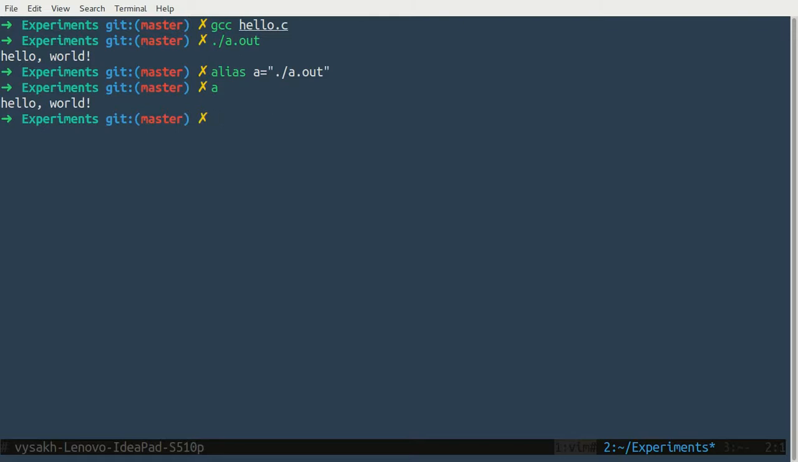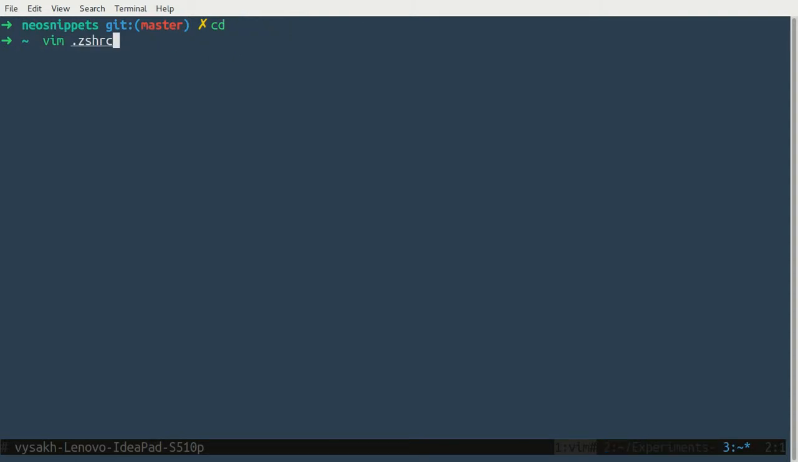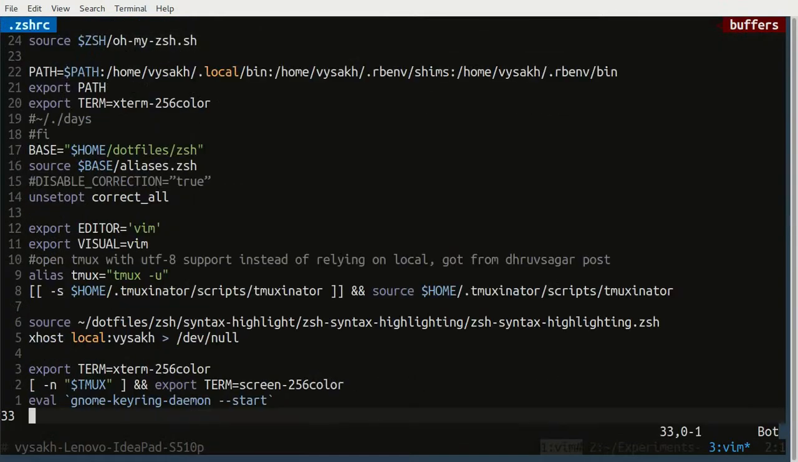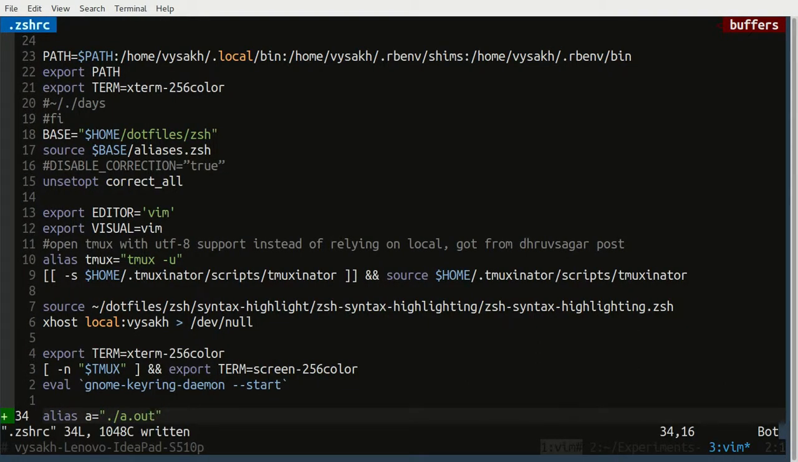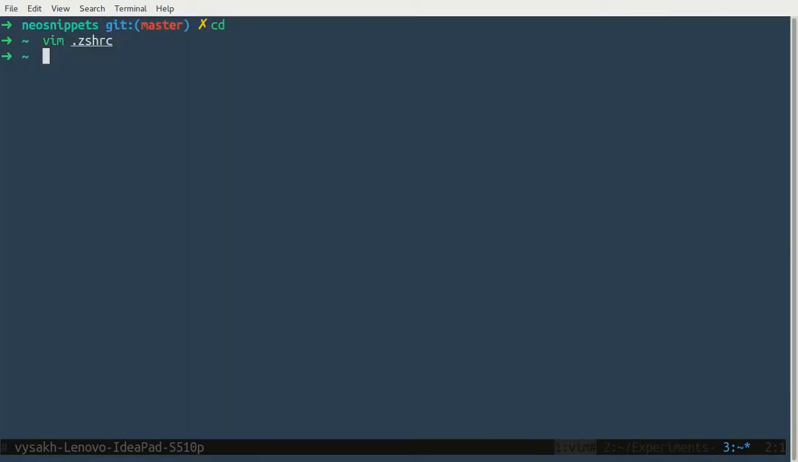Now this alias will not work when I open my terminal again. So for it to persist, I need to write it in my ZSHRC. In my case, I don't use bash, I am using ZSH. Now I should write my alias in this. If you're using bash, write it in your bashrc. I can write here alias a equal to. So next time when I open my terminal, I don't need to type ./a.out. I instead could type a, just a.